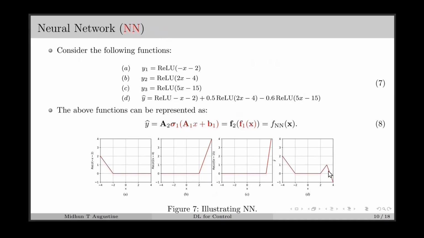Now suppose we have 100 neurons in this equation, we are just taking a weighted sum of 100 neurons. We can have at max 100 folds in this line. Let's say if we have a million neurons, then we can possibly have a million folds. A million folds means this line will possibly look like a continuous function. It will be a fair approximation to any continuous function. That's why a neural network is able to approximate any complex nonlinear function with a sufficient amount of accuracy. And we will see more about this in the upcoming lectures as well.